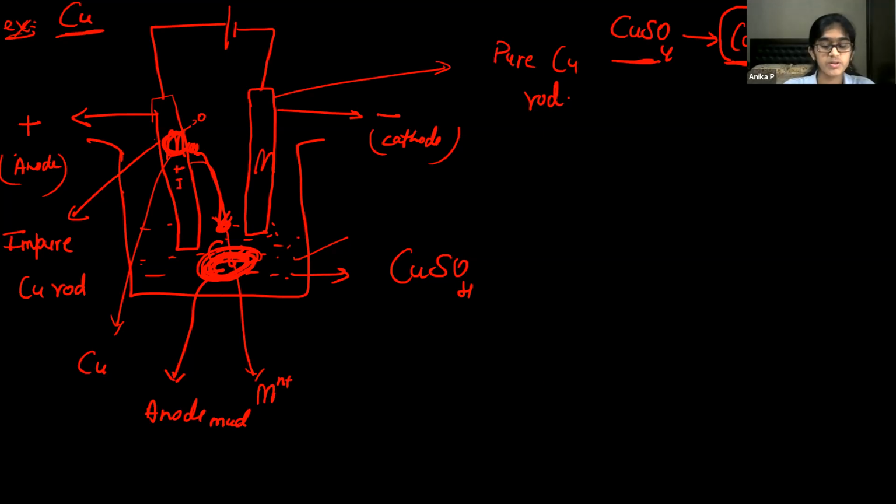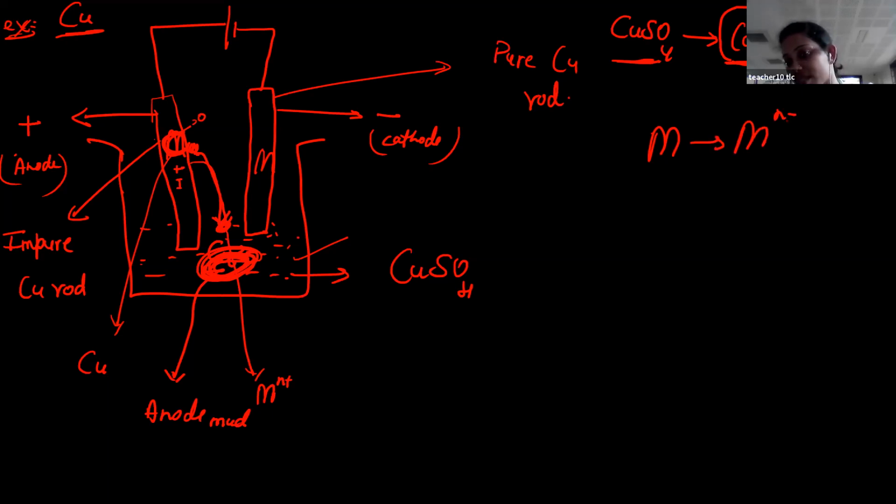Ma'am, why mud? It is pure metal, ma'am. Yeah, it is pure metal, but the metal is there in its oxidized form. So I don't want that oxidized form. See, what is extraction? Extraction means I have to get a pure metal. For example, if you get gold in an oxidized form, it may react with some other metal. If you buy it in the oxidized form, it is not a stable one. If some electron is moving around, it gains that electron and will be converted to the pure metal form, correct? Pure metal. Is this clear?